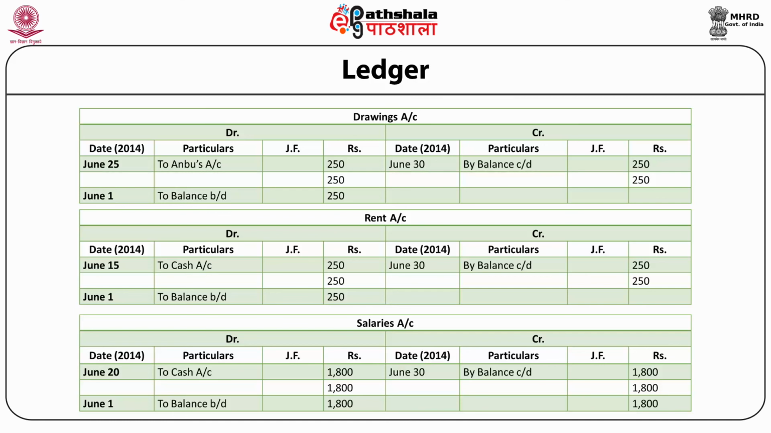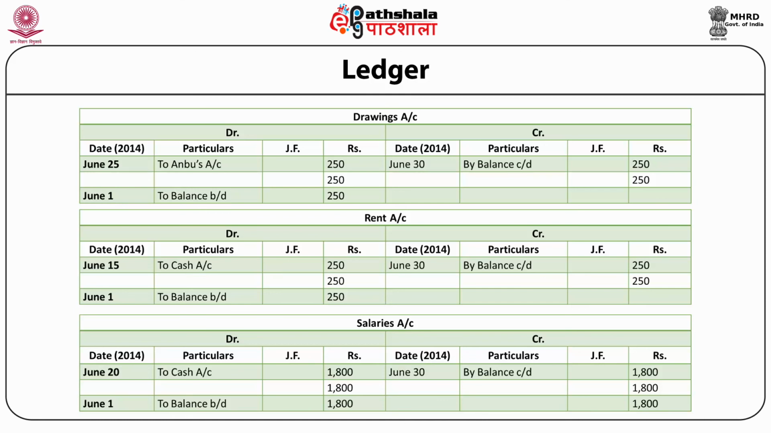Next, rent account, debit side, June 15, to cash account rupees 250. Credit side, June 30, by balance carried down rupees 250. Ledger balance equals rupees 250 on both sides. Now on July 1, on debit side, we'll make entry to balance brought down rupees 250.